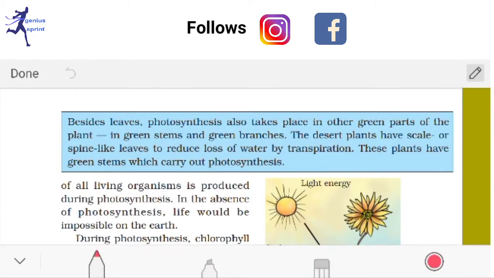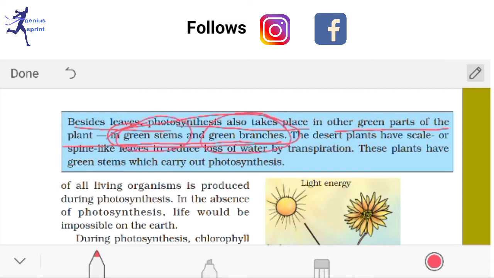Now, what do they say about nutrition in plants? Besides leaves, photosynthesis also takes place in other green parts of the plants, in green stems and green branches. See, from here there may be a question: apart from the leaf, in which other parts of plants can photosynthesis occur? So the answer should be green stem and green branches.